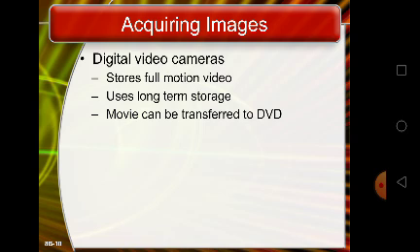A digital video camera captures and stores full motion video on small tapes or optical discs. You can copy the content onto a computer for editing or transfer to another storage medium, such as DVDs.